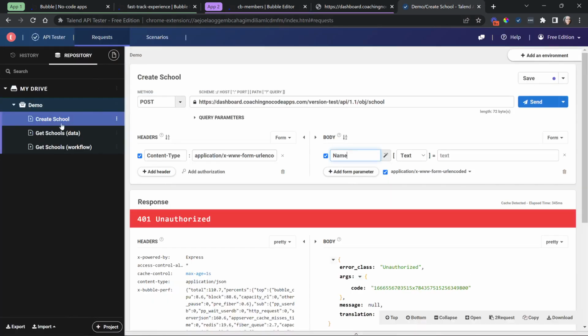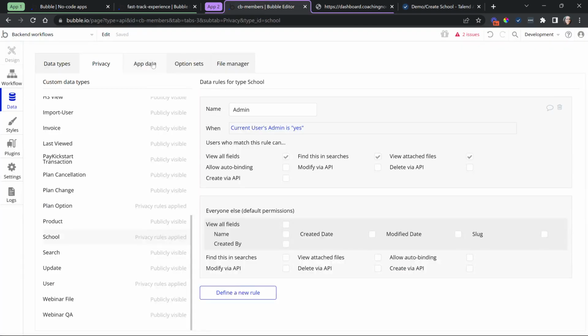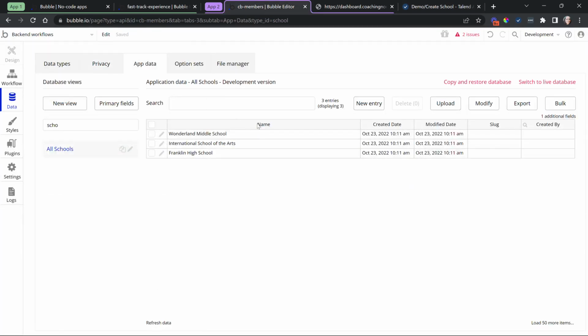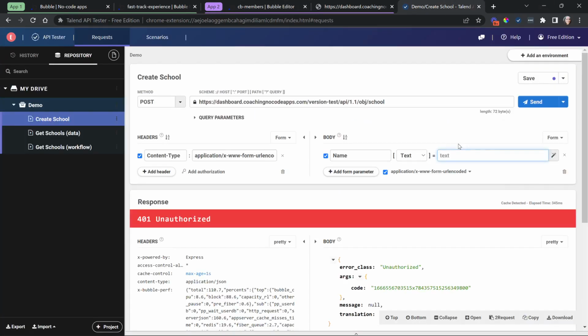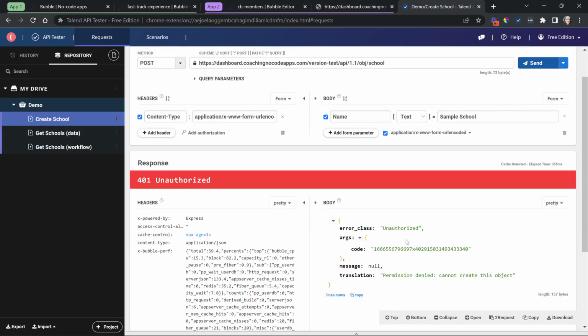And I'm going to show you here in my next endpoint. I'm making a post call to the data API for the school data type, right? So this is the obj endpoint /school. That's the name of my data type. And I'm going to pass a name for a new school because my data type for school has a single text field here called name. So I'm going to provide that information. And I'm just going to say sample school like this. So without that checkbox, if I click on send here, I'm going to get an unauthorized result, right?